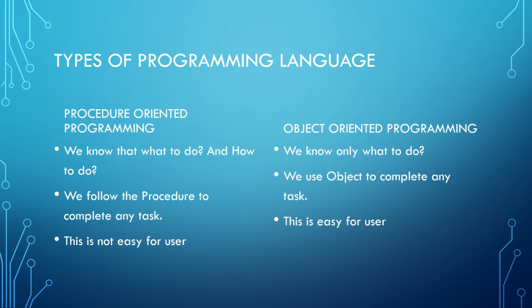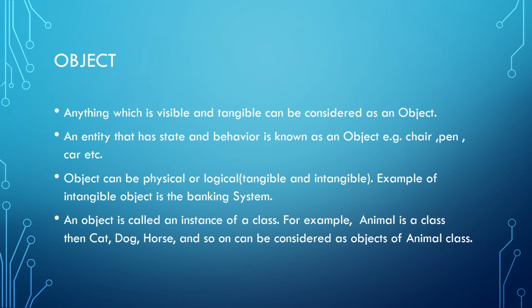But in object-oriented programming, we know only what to do. The user should not be worried about how to do it. In this, we use an object to complete any task. It is easier than procedure oriented programming. As object oriented programming totally depends on objects, first of all, we should know what an object is.